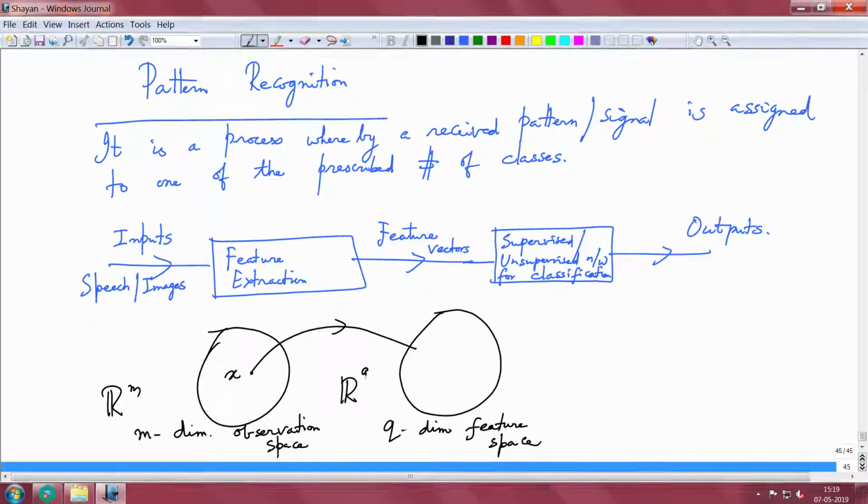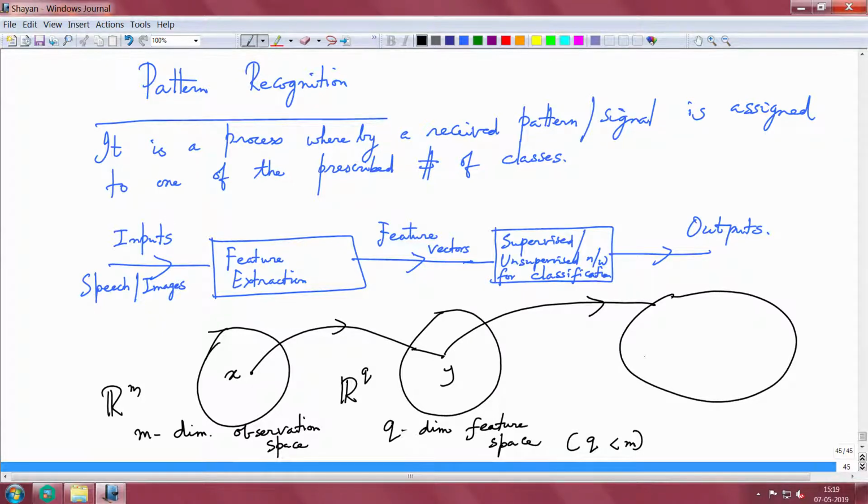This is Rq, and typically q is less than m, and let us say this is y, and from y I get into an output space which possibly has a tessellation, right. This is a t dimensional output space.